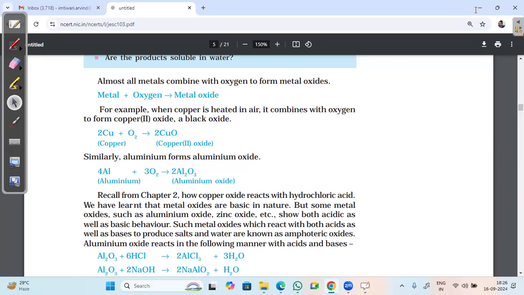Even the dry copper sulfate is white in color, and if you have copper sulfate crystals, they are blue in color. Or if you have a wet copper sulfate, that will also be blue in color. Copper oxide is black in color. Copper is reddish brown in color. Now about the aluminium. Aluminium also reacts with oxygen to form aluminium oxide.